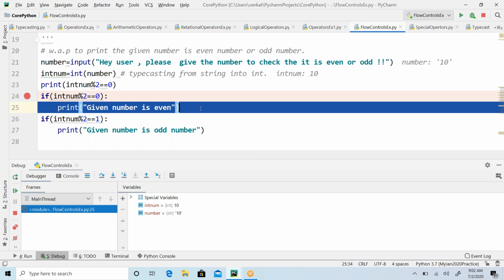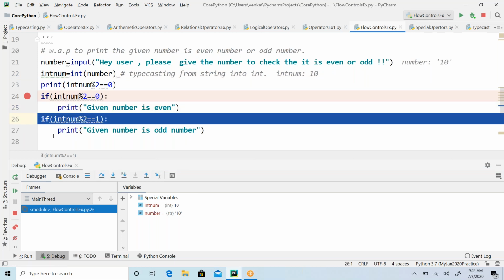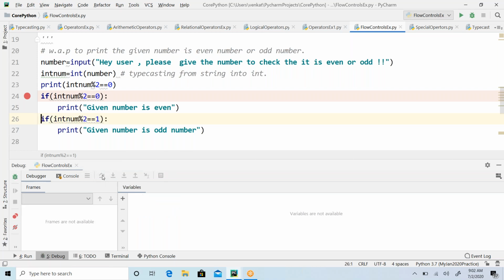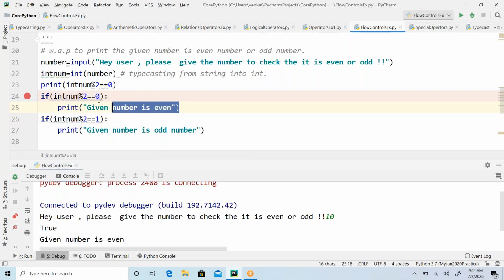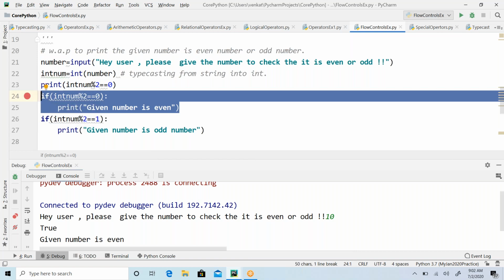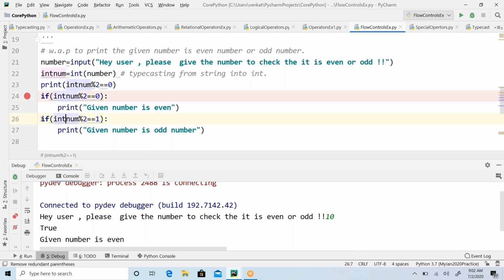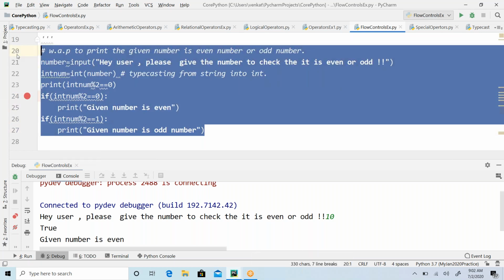Okay, now it has executed this line, guys. Again I want to move on. Now it is coming to line number 26, and it evaluates that also. That condition will fail and it will come out of it. But still it is going to this line, which is not supposed to happen, because we already declared it. This is an even number. Then what is the point of proceeding further? That is what we should not do.